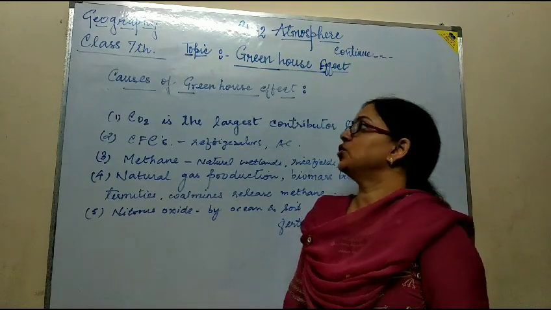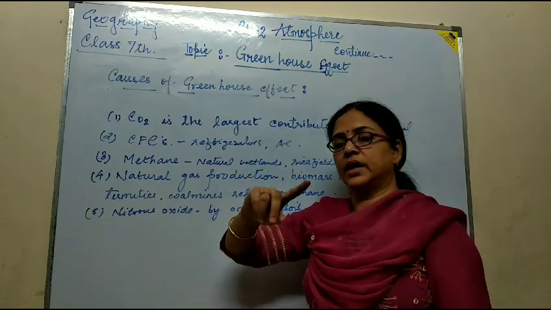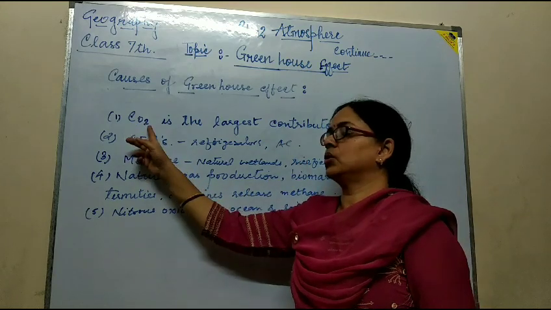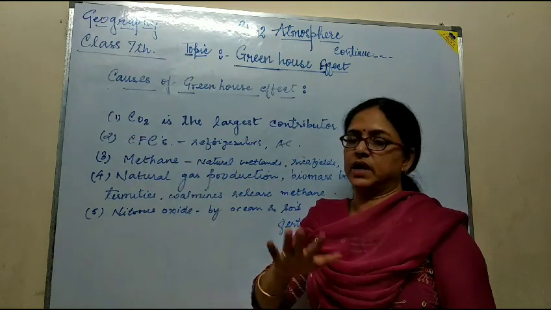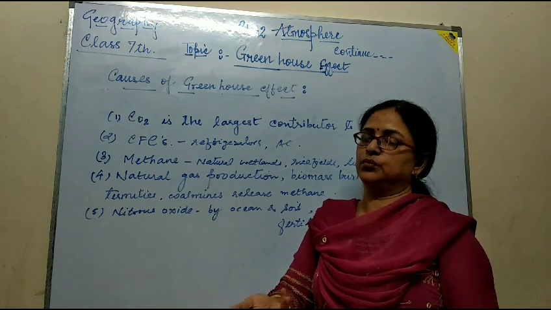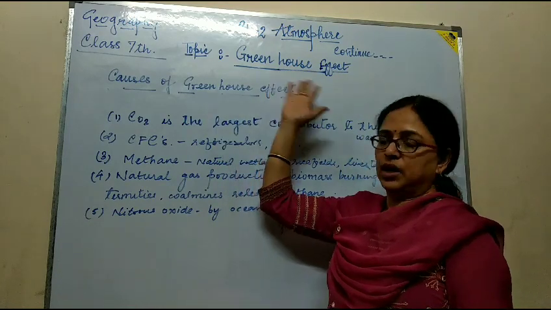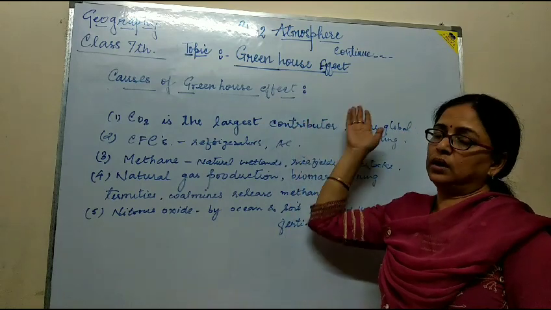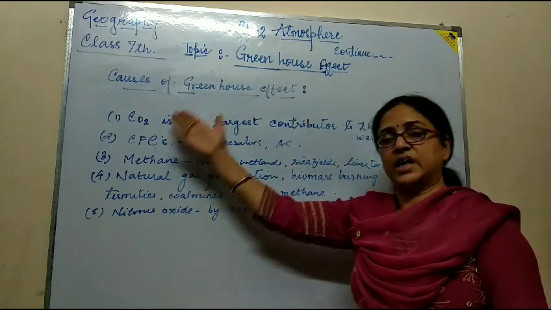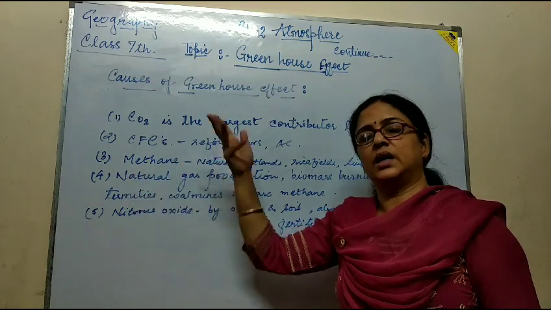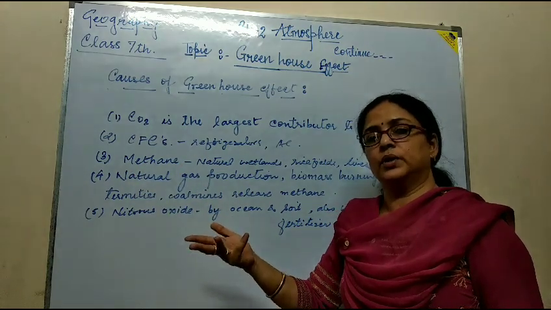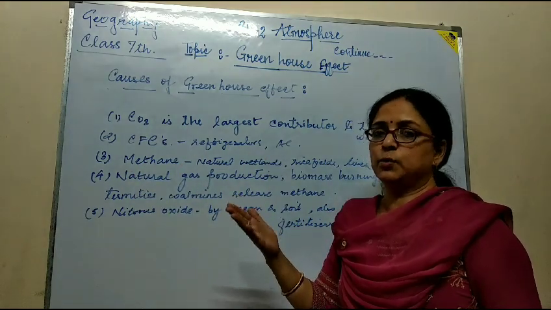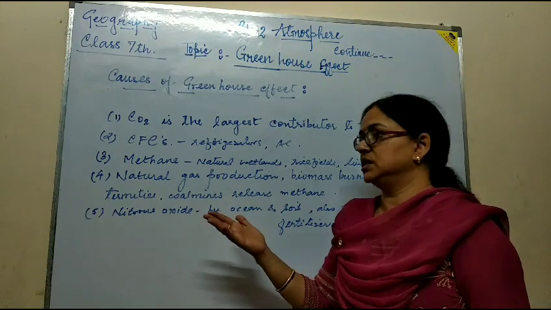Now, what are the causes of the greenhouse effect? Among them, the first one is carbon dioxide. All the greenhouse gases are the result of the greenhouse effect. Carbon dioxide is the largest contributor to global warming. Second one is CFCs, which are released from the gas used in refrigerators or ACs.